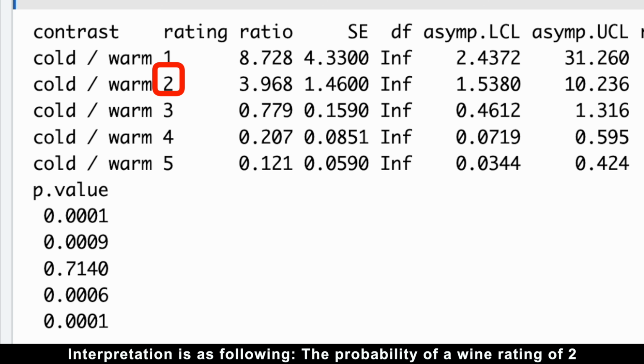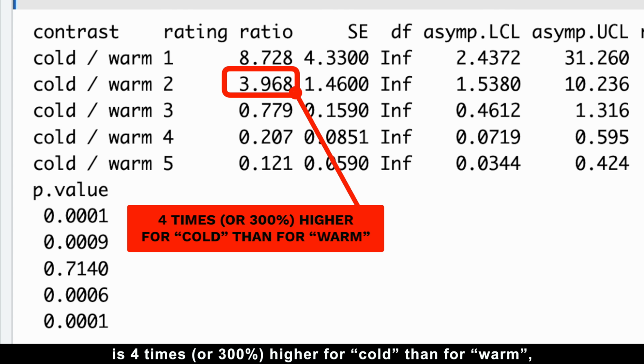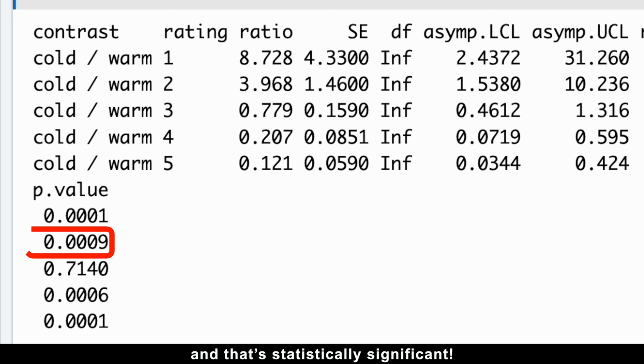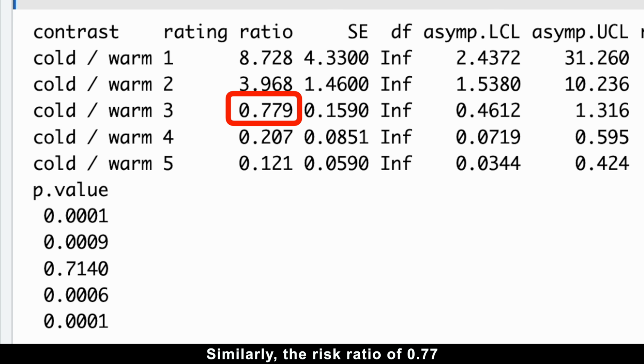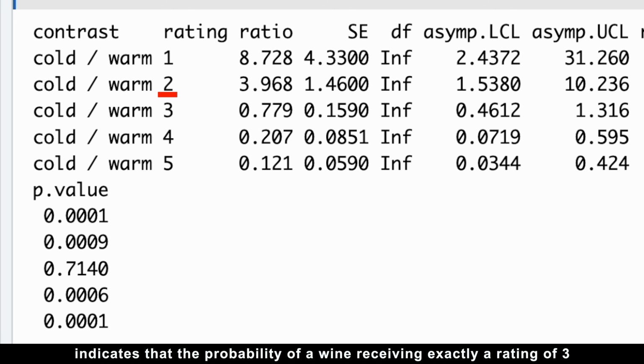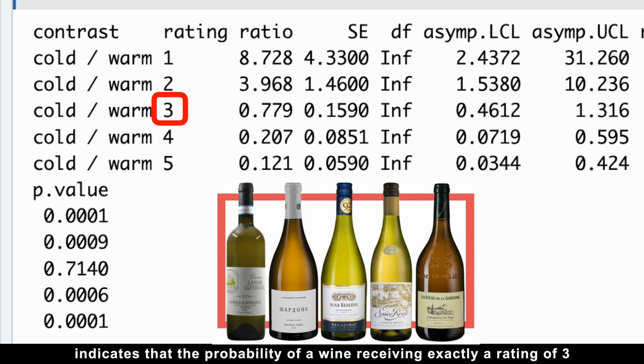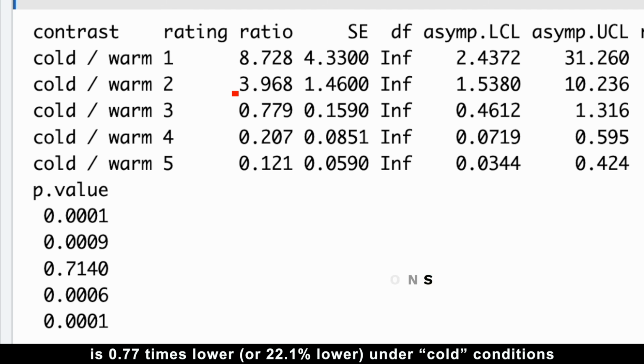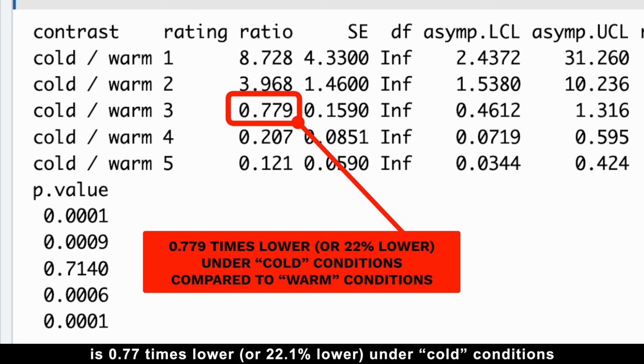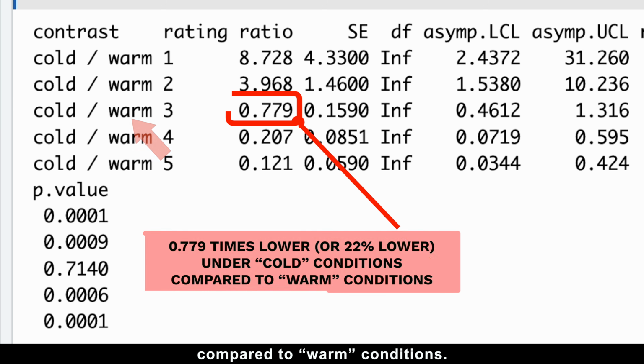The probability of a wine rating of 2 is 4 times or 300% higher for cold than for warm, and that's statistically significant. Similarly, the risk ratio of 0.77 indicates that the probability of a wine receiving exactly a rating of 3 is 0.77 times lower, or 22% lower under cold conditions compared to warm conditions.